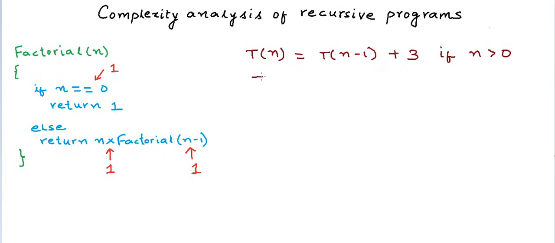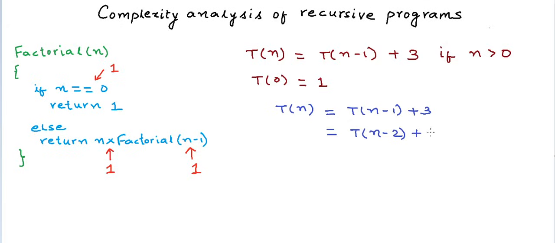For n equal to 0, T(0) is equal to 1, because we only make a comparison here and simply return. Now we have T(n) equal to T(n-1) plus 3. Let's try to reduce this expression T(n) in terms of our known value T(0). Now T(n-1) can be written as T(n-2) plus 3. So overall the expression will be T(n-2) plus 6, and this can be further reduced to T(n-3) plus 9, because T(n-2) is nothing but T(n-3) plus 3. So if I have to reduce this by a generic k, then this is equal to T(n-k) plus 3 into k, or 3k.